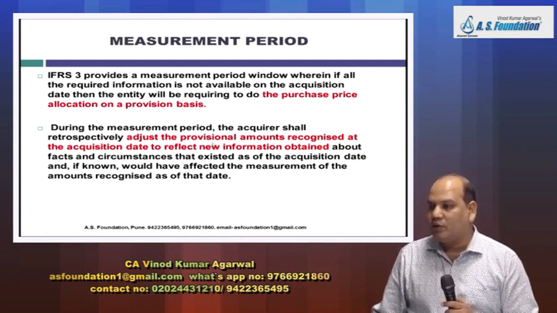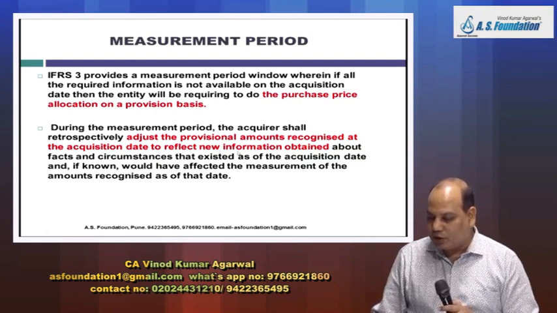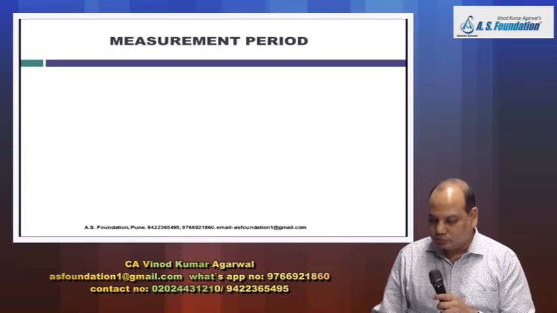So 1 year time is allowed. Up to 1 year you can go backward and adjust the provisional amount recognized at the acquisition date to reflect the new information obtained about facts and circumstances that existed as of the acquisition date, and if known would have affected the measurement of the amount recognized as of that date.